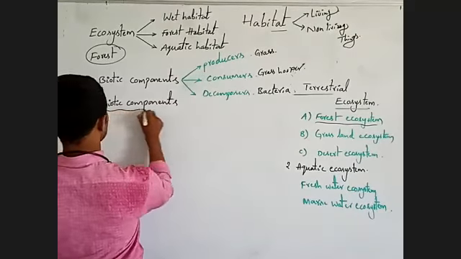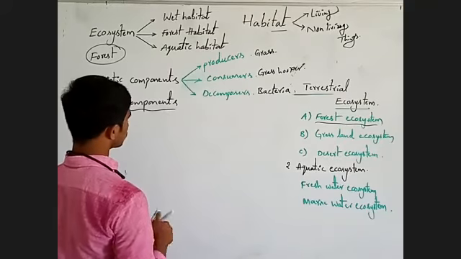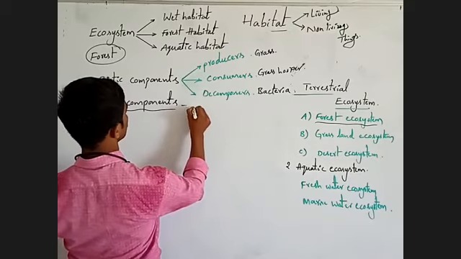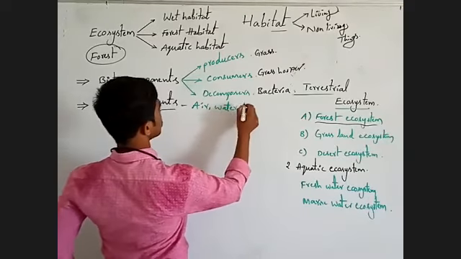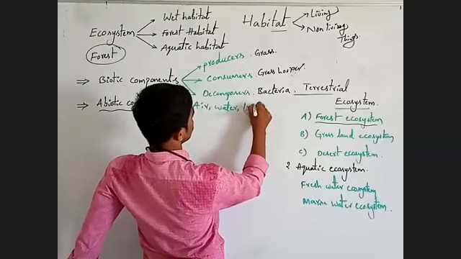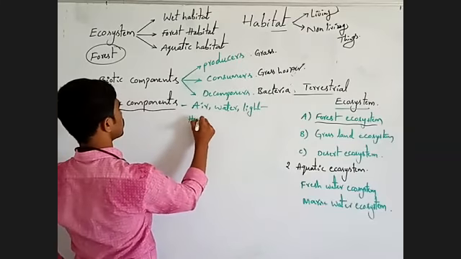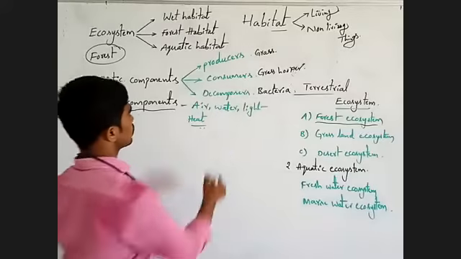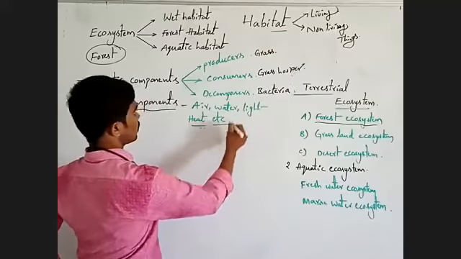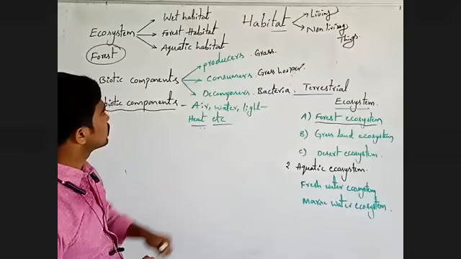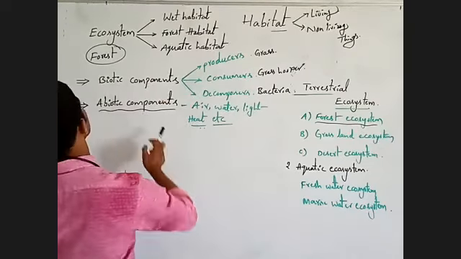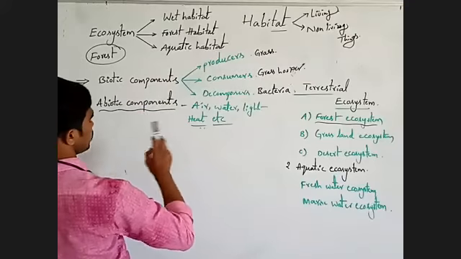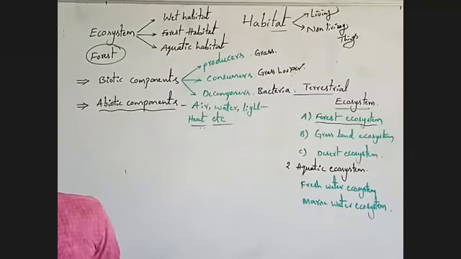Next, abiotic components are air, water, light, heat, etc. These are the biotic and abiotic components. Understanding? Observe carefully. Biotic components, abiotic components.